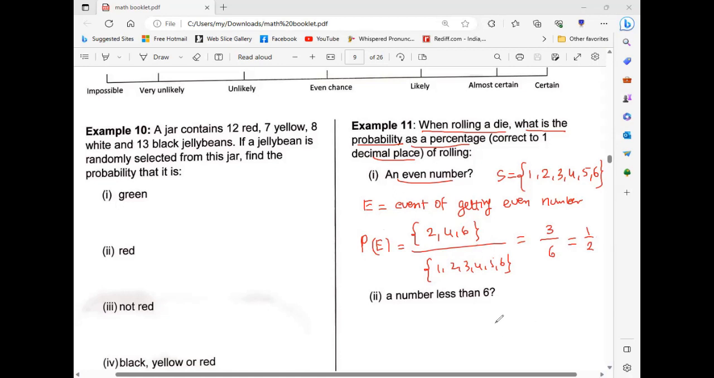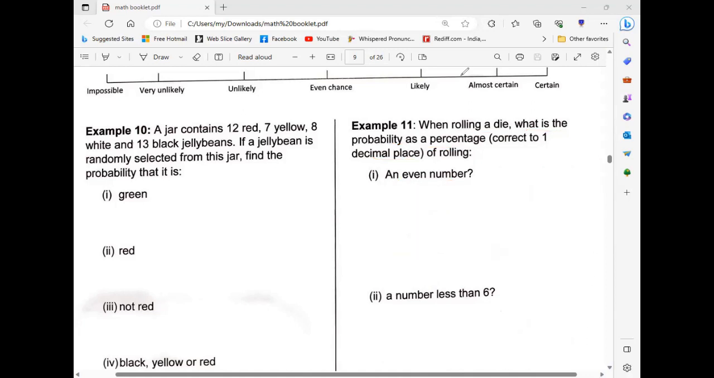A number less than 6. So let it say F. F equal to number less than 6. So now probability P of F equal to, what is the number less than 6? 1, 2, 3, 4, 5. Out of 1, 2, 3, 4, 5, 6. This will be 5 out of 6. Got it?